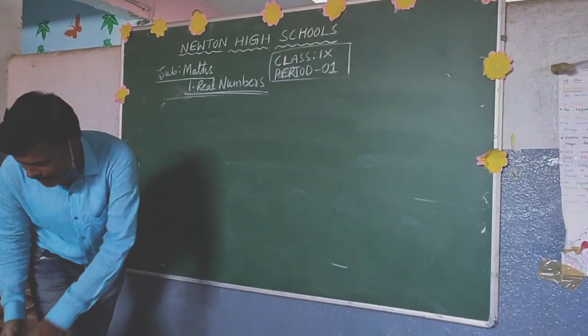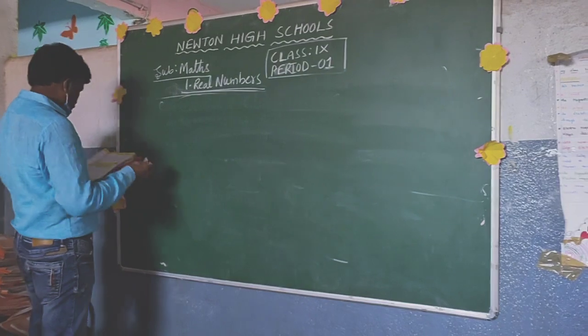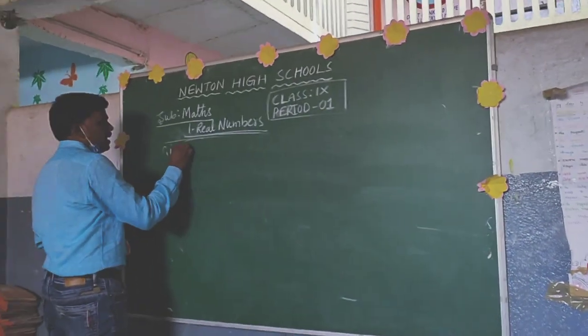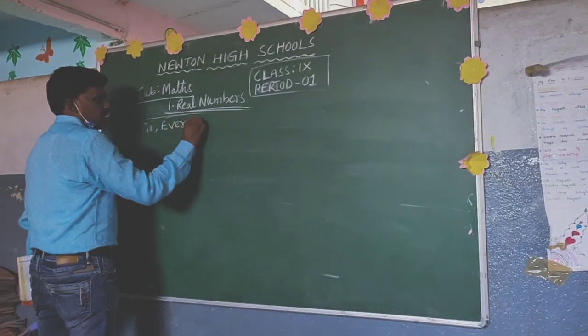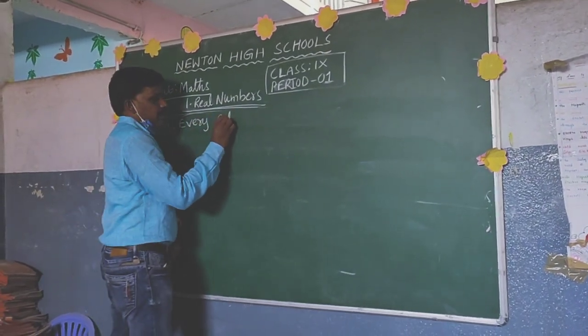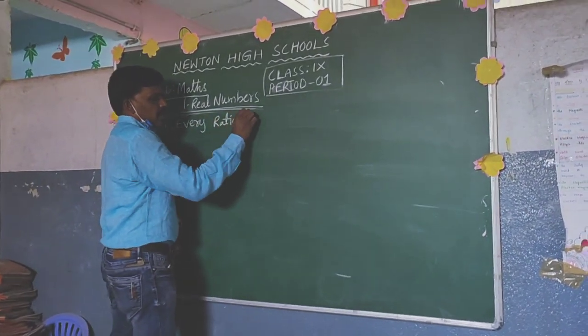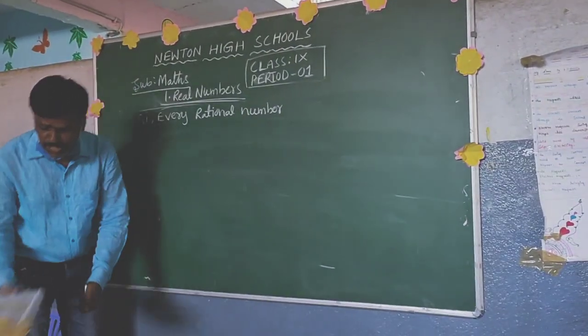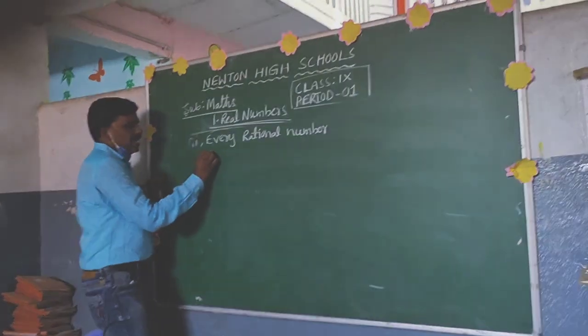I'll give some statements. First one: every rational number is an integer.